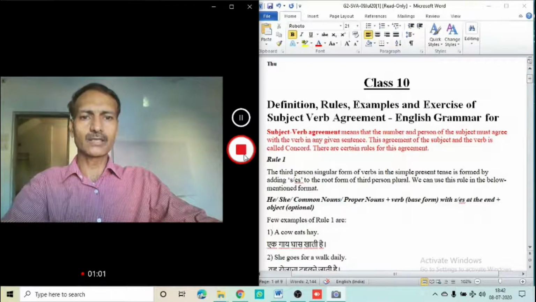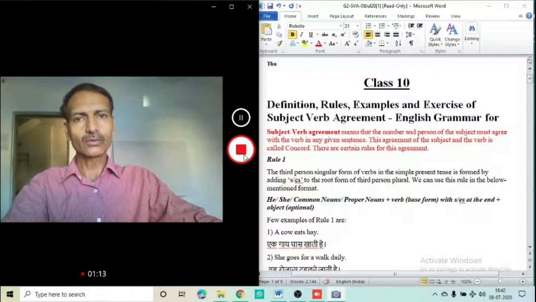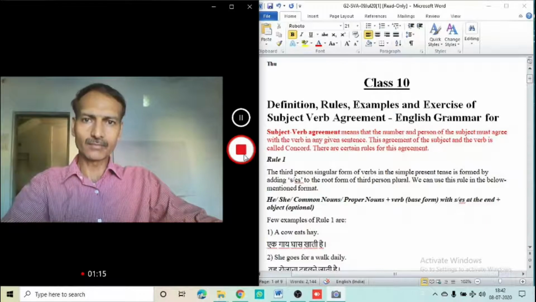Today's topic is, again I repeat, subject verb agreement. This topic can also be spoken as subject verb concord. Concord and agreement both are same.